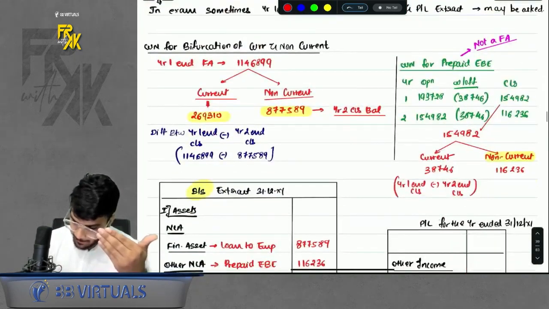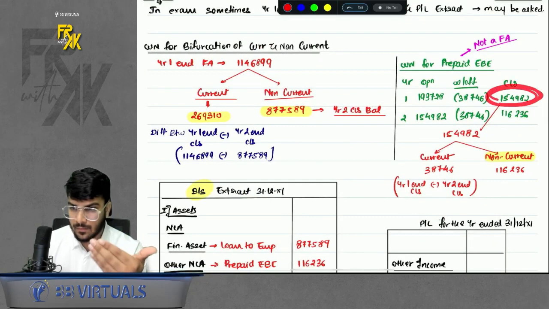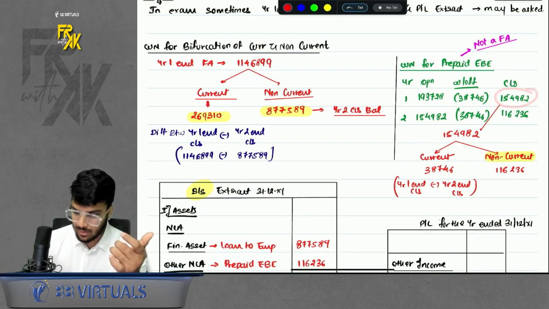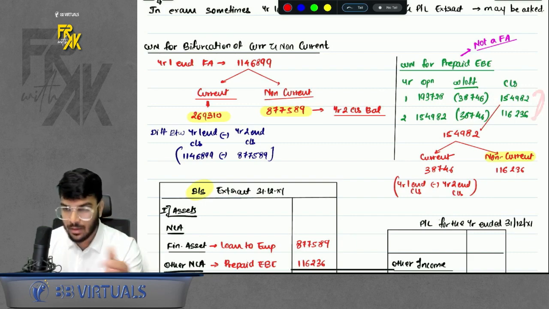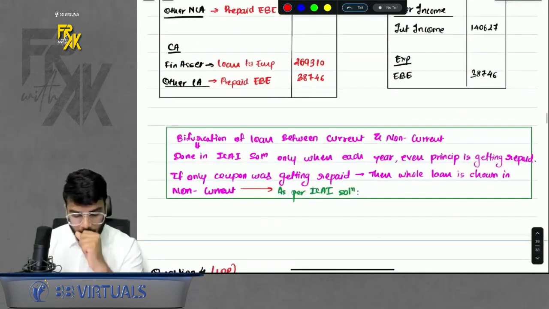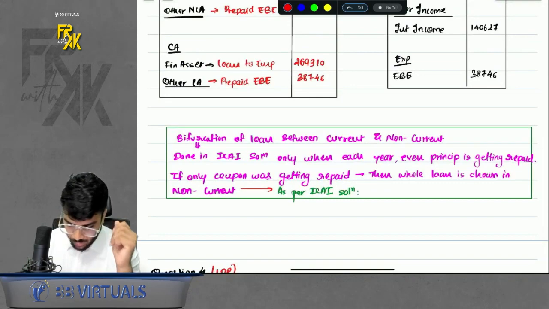If you want, see, the balance amount will still appear at the end of year 1. So this full amount is not non-current. Some of it is non-current, some of it is current. So just take the difference of year 1 and year 2, that is current. Balancing figure is non-current, right? Of course, practice it. You will come to know.